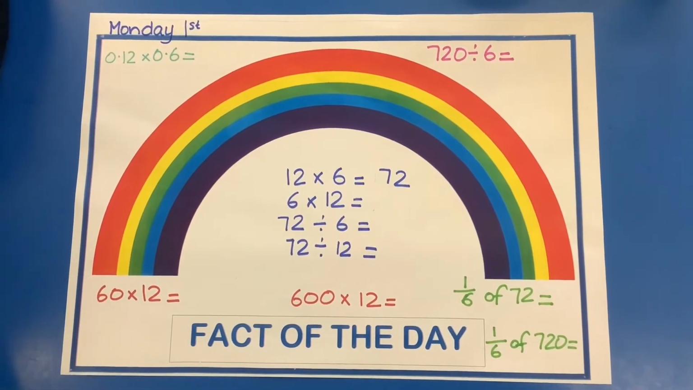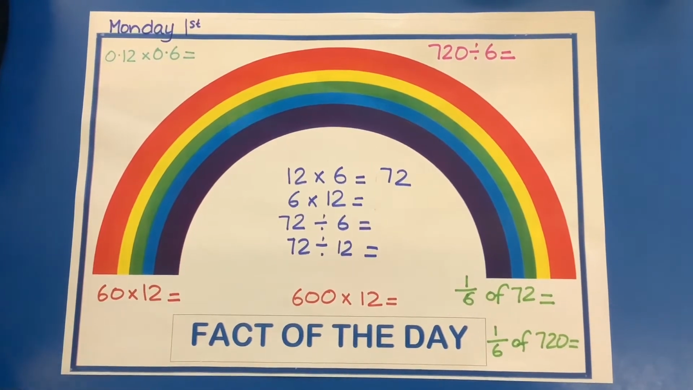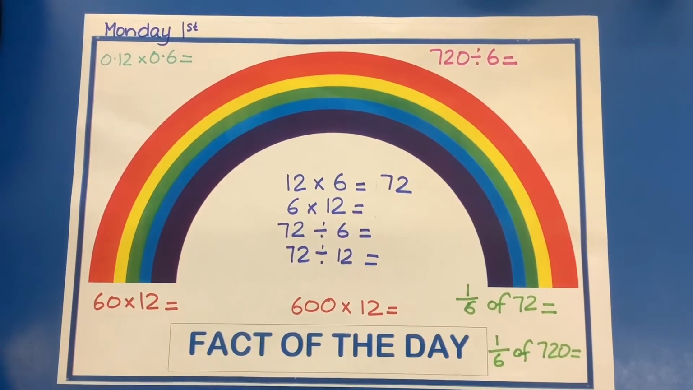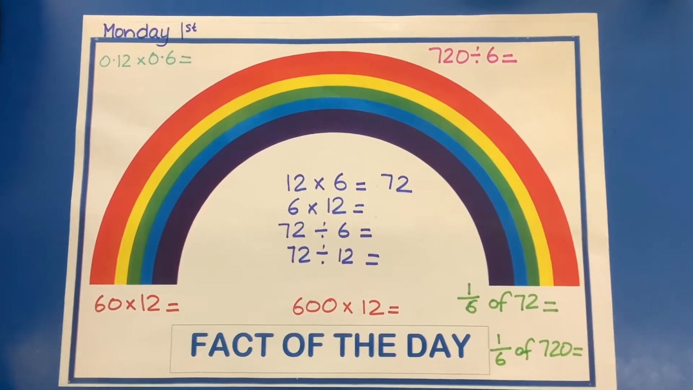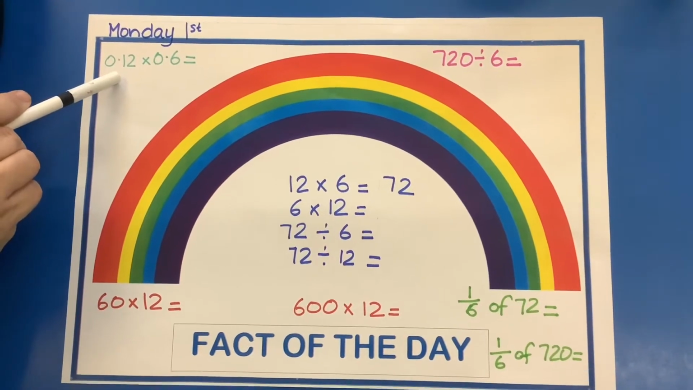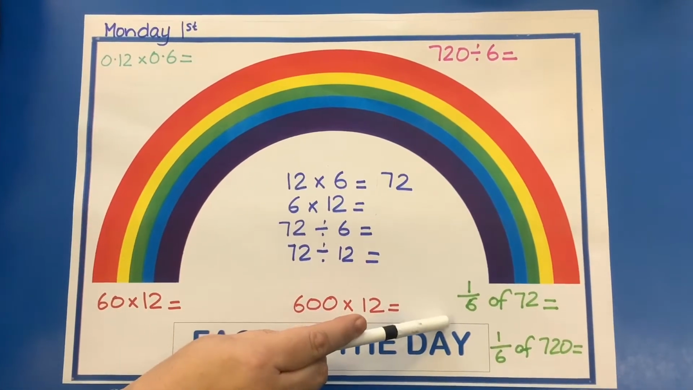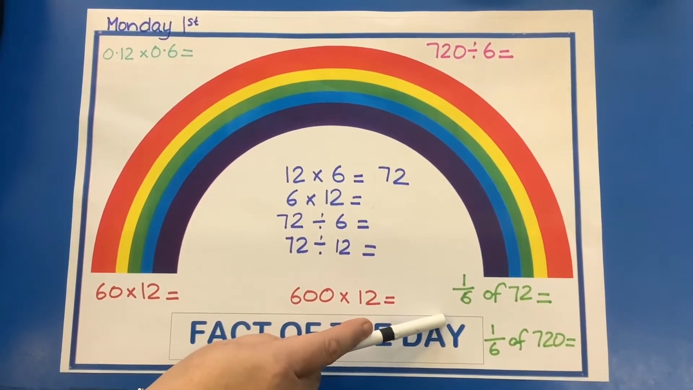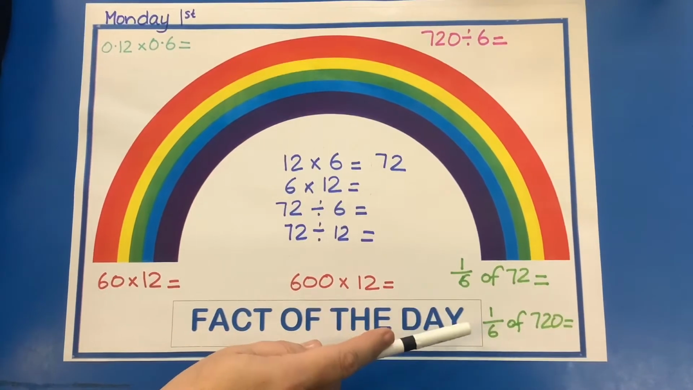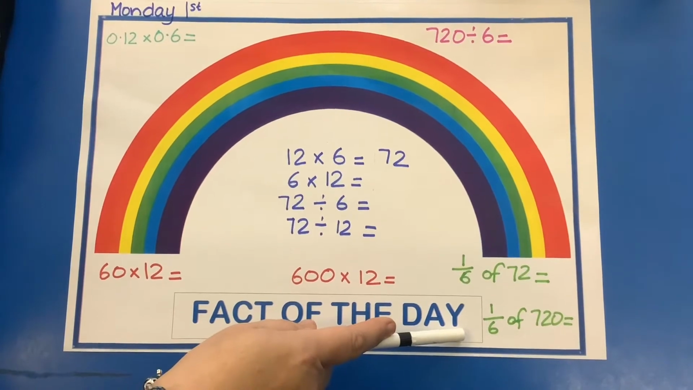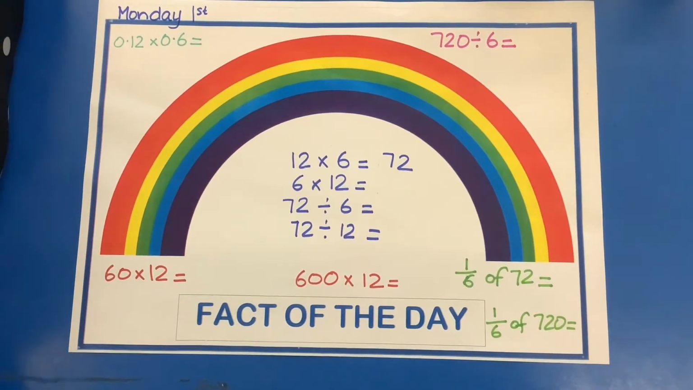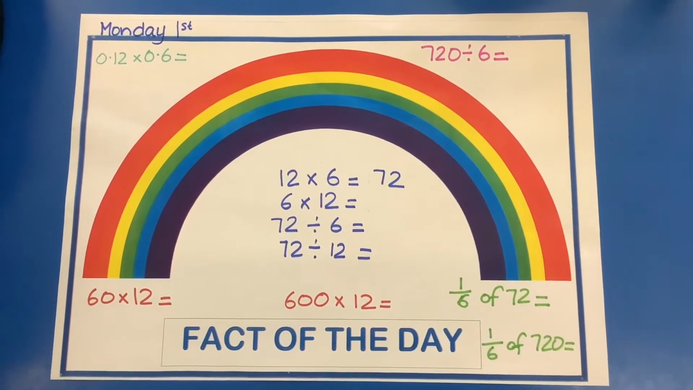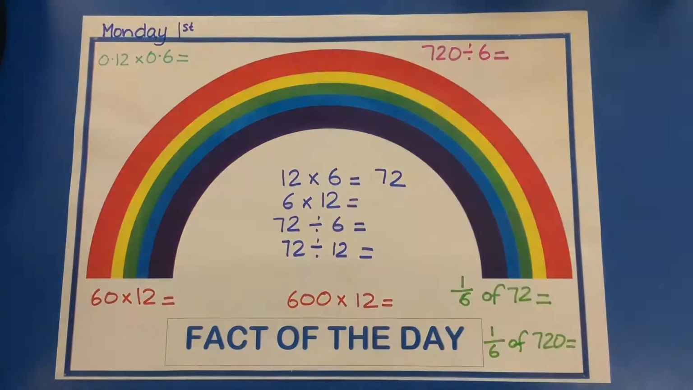So it's 12 times 6 equals 72. If you know that fact, what other facts do you know? I've put in a decimal up here for you to think about, and a fraction here, because obviously that's what we're learning about at the moment. What's 1/6 of 72? What might be 1/6 of 720? Have a go. As many facts as you can think of around 12 times 6 equals 72.